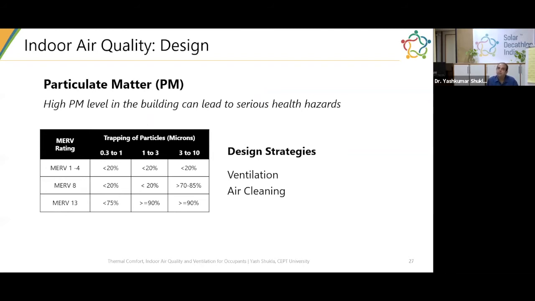And they both have different health impacts. So the smaller the particles, the larger the impact on our health hazards. In certain settings, for example, in hospital settings, you would actually need to cater to PM 2.5 as well as PM 10. In certain settings, you can focus on PM 10 and then assume that a certain amount of efficiency is sufficient.